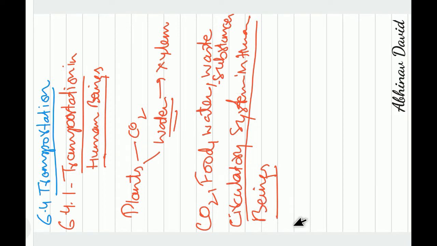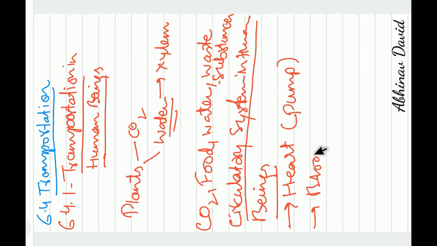So what are the things which are present in the circulatory system in human beings? The first thing is the heart, which is a very important organ, and it is also called a pump. It is the pumping organ which pumps the blood. Now blood is a fluid connective tissue, as you have already studied in class 9th, that transports many substances from one place to another, and it basically has two components. The fluid part of the blood is called the plasma, and then we have the formed elements. The formed elements are called the blood cells.